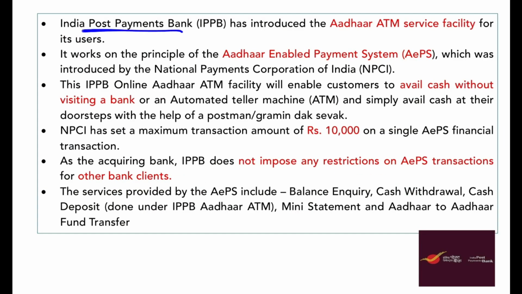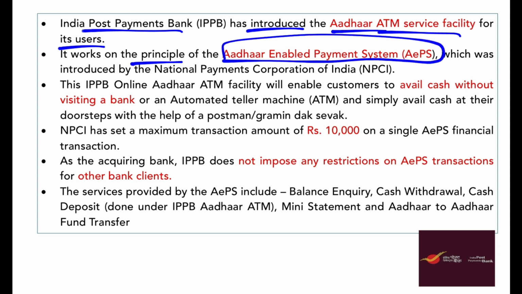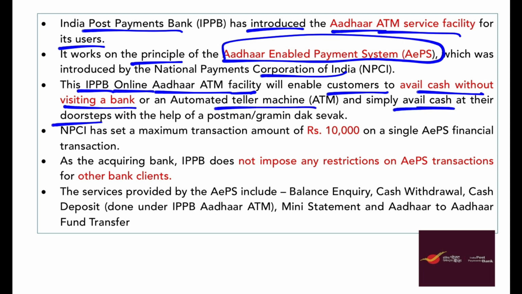India Post Payment Bank has introduced the Aadhaar ATM service facility for their users. It works on the principle of the Aadhaar enabled payment system that was introduced by the National Payment Corporation of India. So the India Post Payment Bank online Aadhaar ATM facility will enable customers to avail cash without visiting a bank or an ATM, and simply avail cash at their doorsteps with the help of a postman or Gramin Dak Sevak.